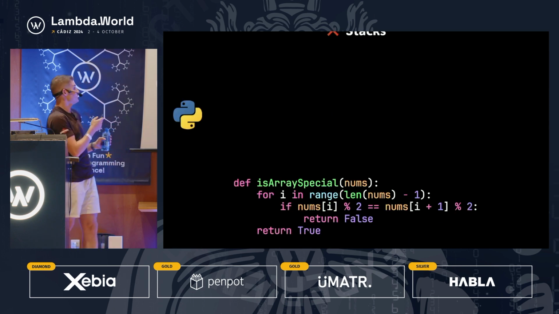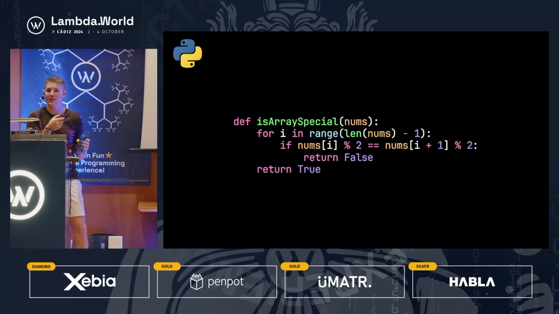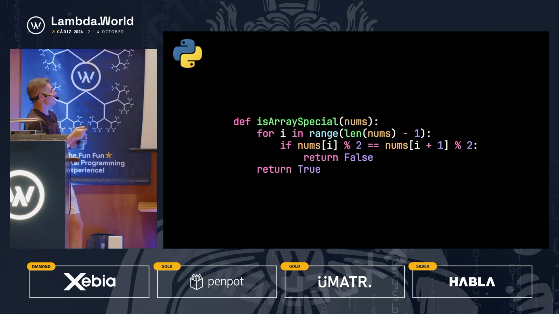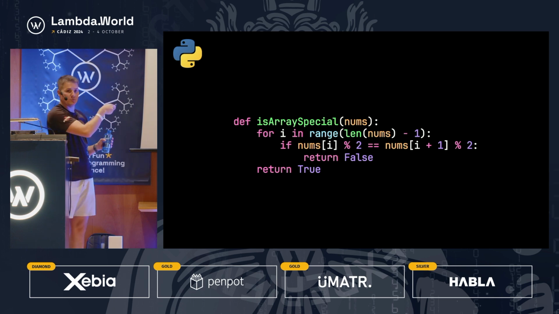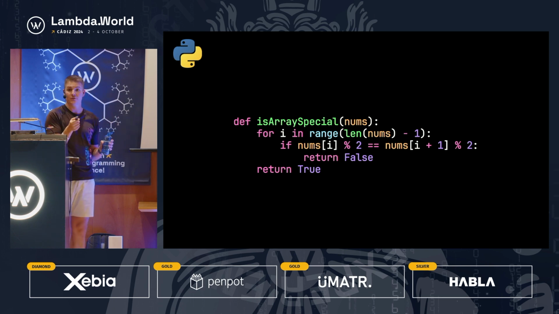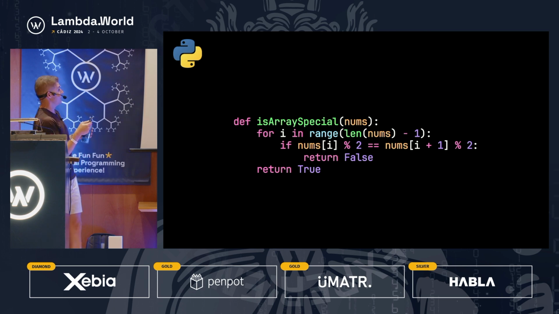So first, we're going to solve this problem. And this would be sort of the naive way you would do this. You've got a for loop, and you're looping through an index that goes up to n minus 1 because we're looking at adjacent elements. We can't do it for every i. It needs to be n minus 1, where n is the length. And then we have a simple if statement where we index into i and i plus 1. We do the modulus 2 to check whether it's even or odd. And if they're equal to each other, we short circuit and return false. Otherwise, if we get to the end of this loop and we haven't encountered any adjacent elements that have differing parities, we return true.